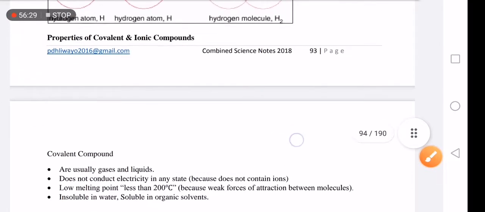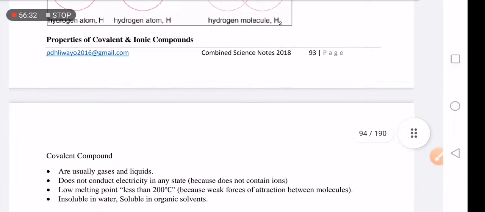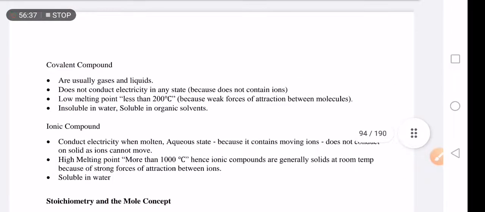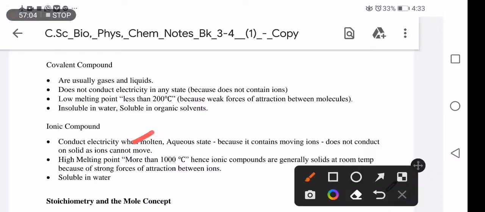All right, what are the properties, or characteristics, of covalent and ionic compounds? Covalent compounds are usually gases and liquids, do not conduct electricity in any state, have a low melting point, less than 200 degrees Celsius, and are insoluble in water. Ionic compounds are the opposite of covalent. Ionic compounds conduct electricity, have a high melting point, and are soluble in water.